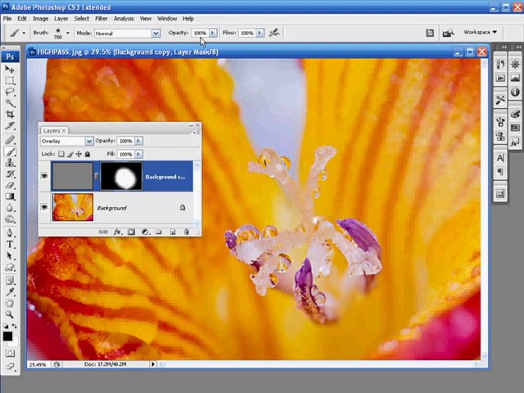Just by reducing the opacity in the options bar, you can go to sort of 50% or so, and that means you will paint grey into the area, as you can see in the layer mask thumbnail, and that gives you a 50% view. So black shows you exactly what's coming through from this layer here, white shows you what's on this layer here. Grey shows you that layer half up, running at 50%. Okay, now we need some more white in there. We'll just swap to white and make sure we've got this area nice and sharp. Let's get our opacity back to 100%. There we go, that should do the trick.